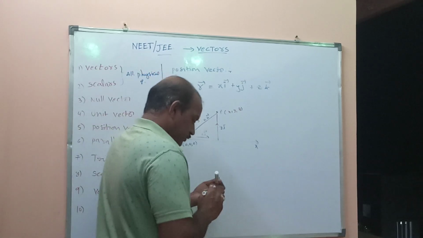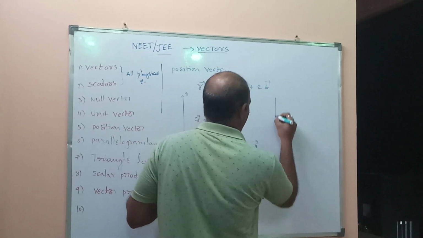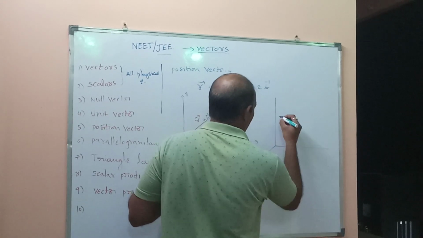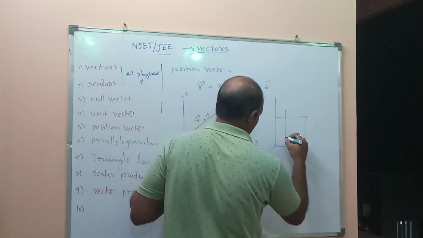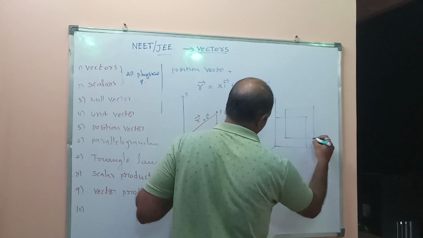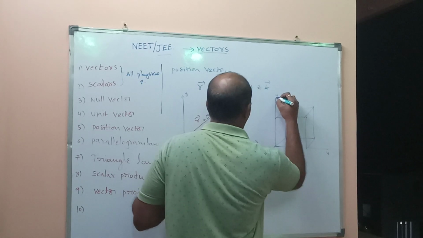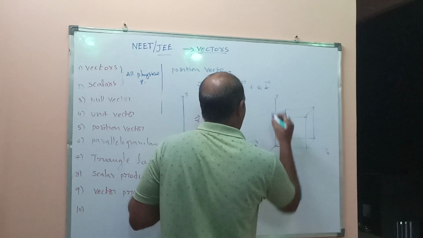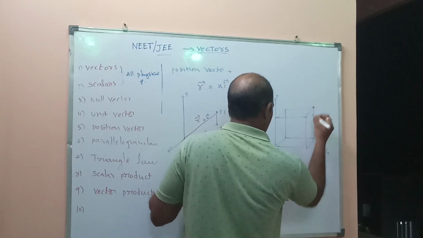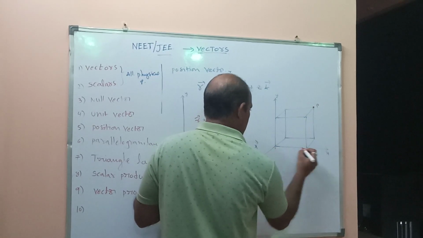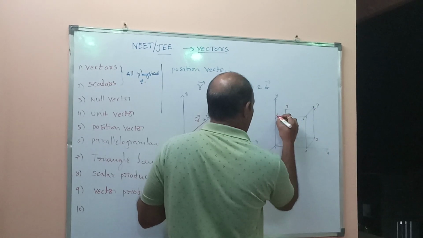So for example, do you understand? Very simple explanation. Let us take one cube with coordinate system x, y, z. Take one point P, with the vertices numbered 1, 2, 3, 4, 5, 6, 7, 8.